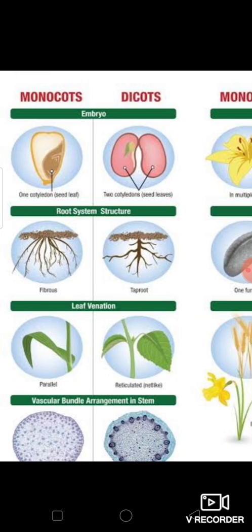Monocot, they have fibrous root. Dicot, they have tap root. See the leaf venation. Leaf venation will be parallel.